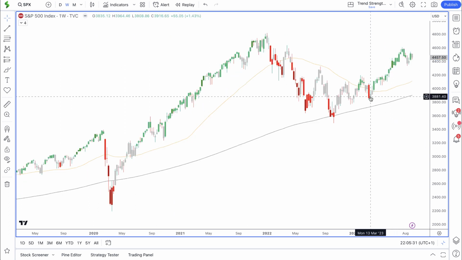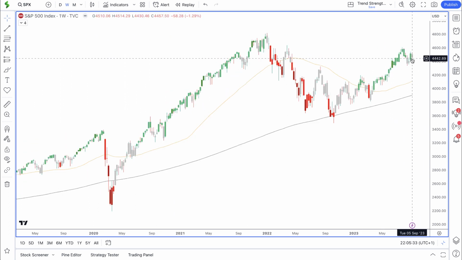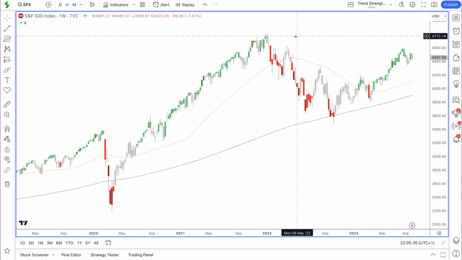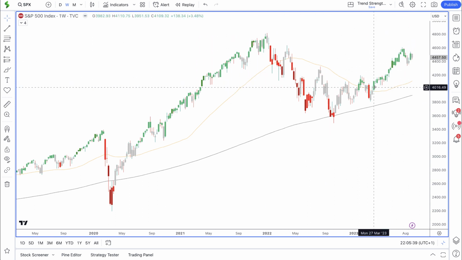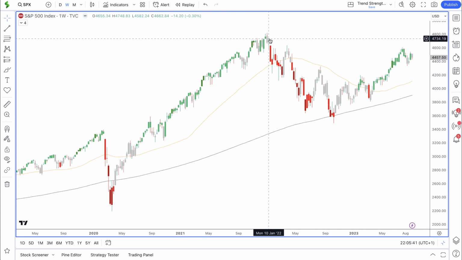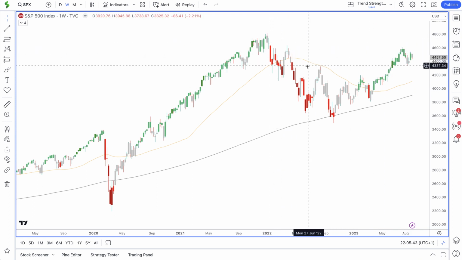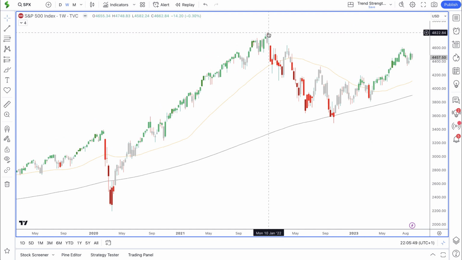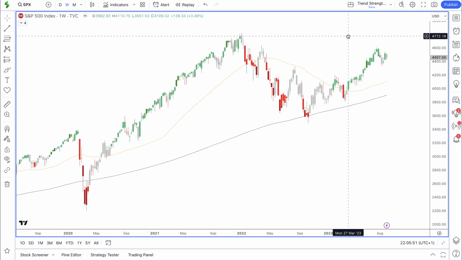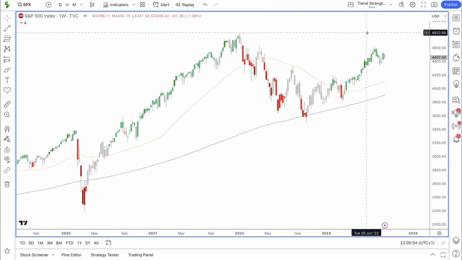On the weekly time frame, the recent candle is grey, and we can see a mixture of green, grey and red candles. This is common when we are seeing an area of consolidation. Price will likely switch between these three trend filter colors until we see a trend established once price breaks out. So if price is to break above the all-time high, then we should see the majority of the candles remain green, with some grey candles along the way.